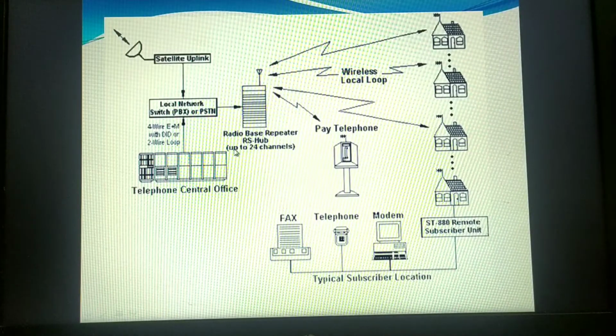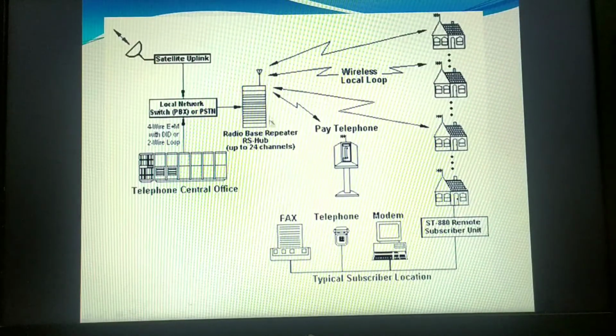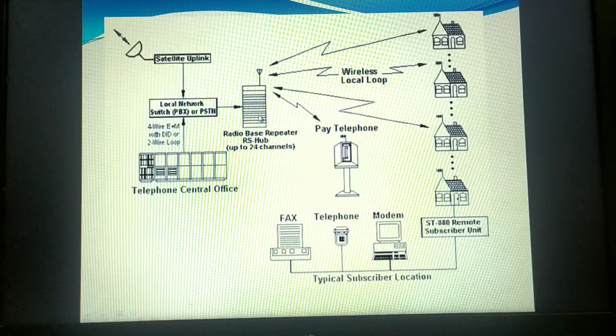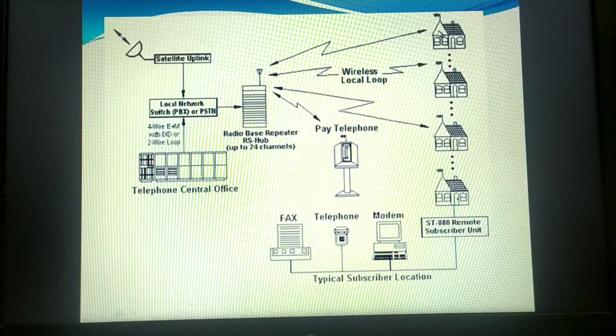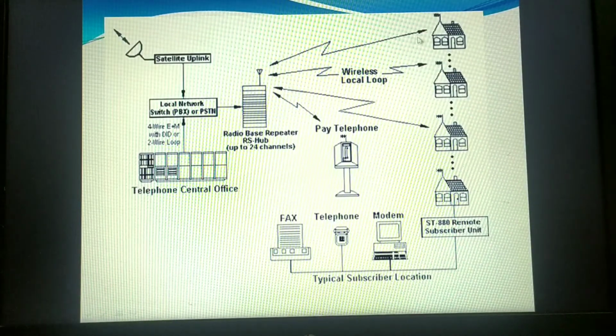Because it can handle up to 24 channels, that means this antenna is capable of having 24 connections. I hope you are clear. And this is the switching center. Any phone calls you make through landlines, mobile phones, or whatever devices, always go to the switching center.